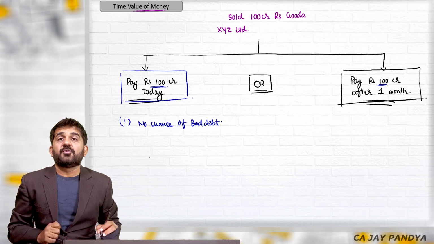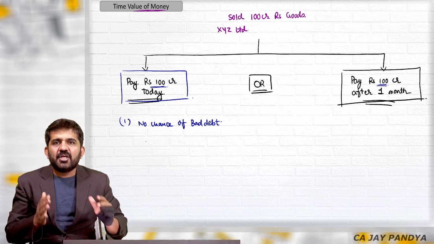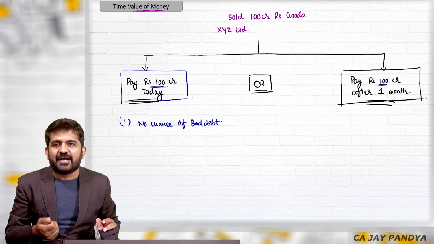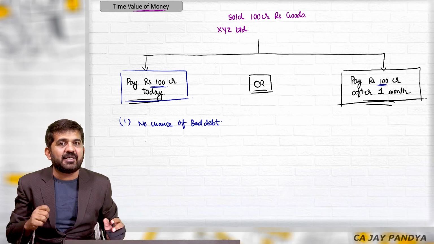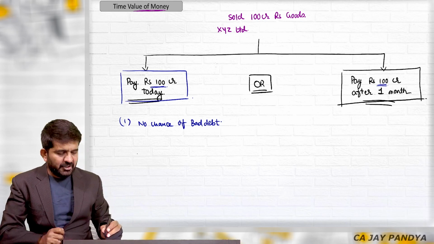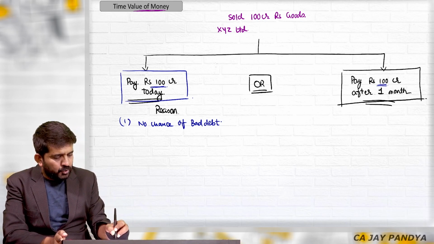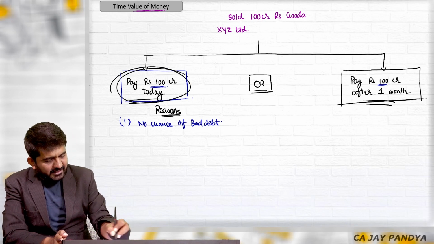This is one of the most important reasons. If you give a credit period of 1 month, there might be a chance of bad debt. But if you don't give any credit period, there will be no chance of bad debt. So these are the reasons why you should always select today.